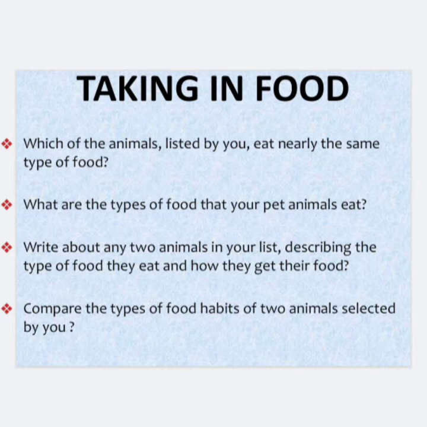Here we can see both these animals are eating other animals, right? If we talk about parrot, what is it eating? It is eating chili, guava, etc. So the parrot is eating only plants. So this is the difference between the food habits of different animals.